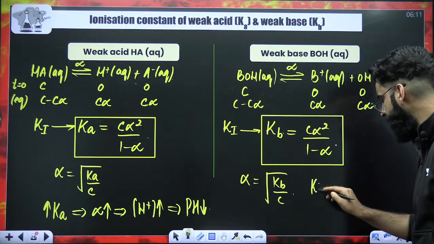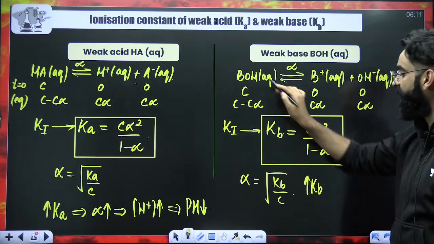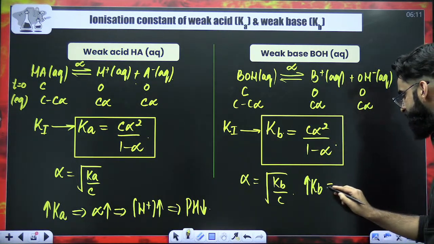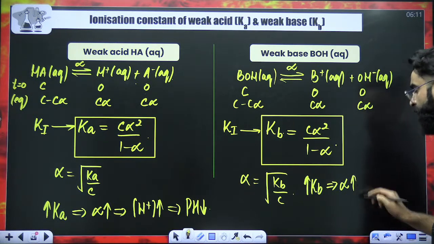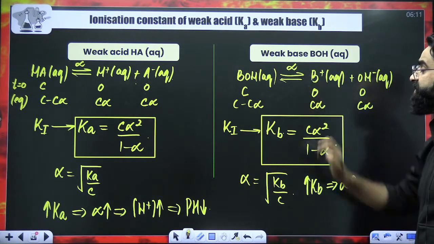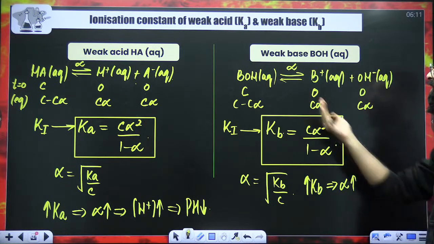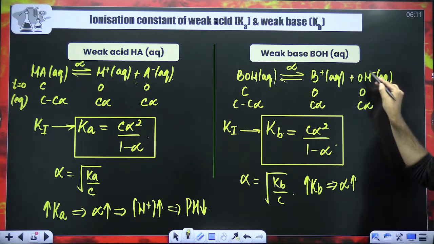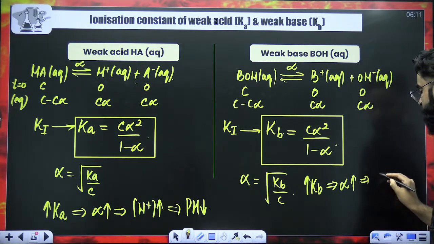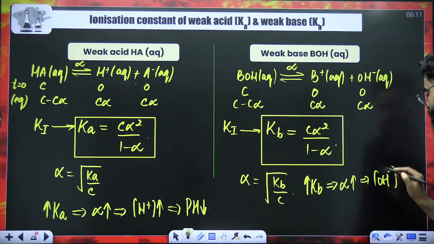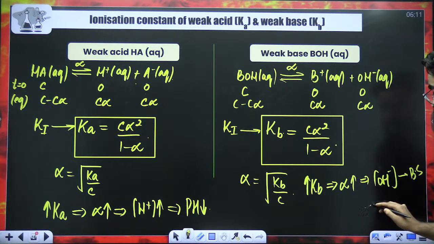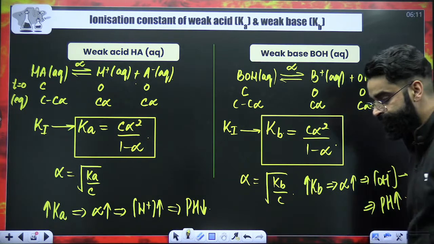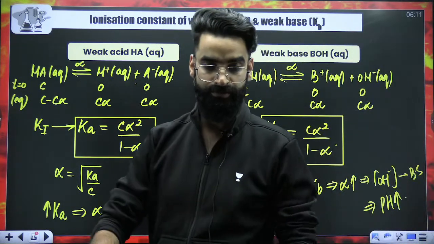More the value of Kb. If the Kb value for the weak base is more, that means alpha value is more. If alpha for the weak base is more, that means this weak base has got dissociated more into its ions. So in the container, more will be the OH negative concentration, and more the OH negative concentration means more the basic strength. More the basic strength means more is going to be the pH.